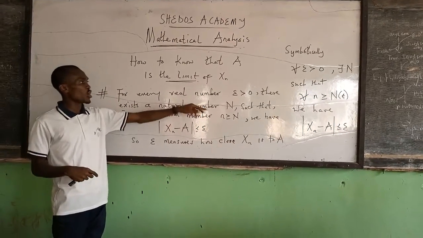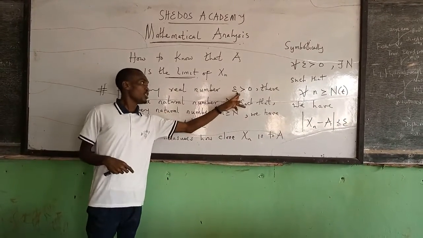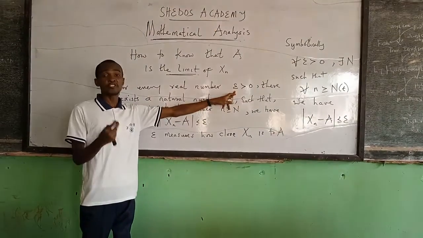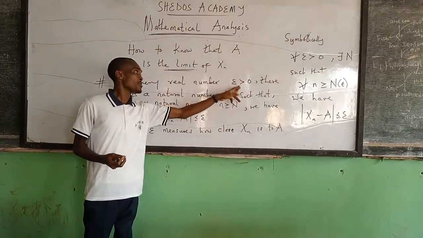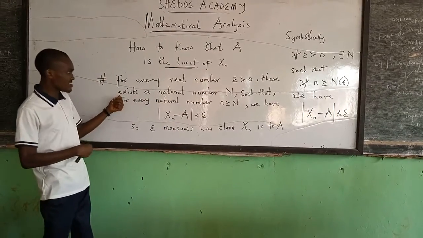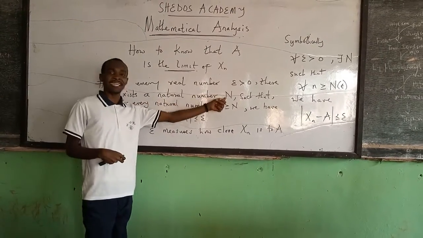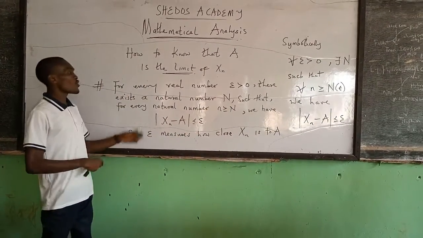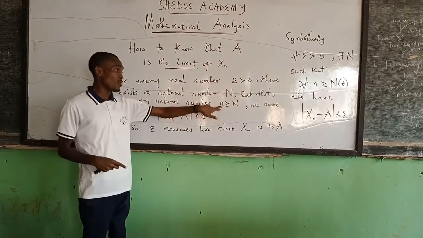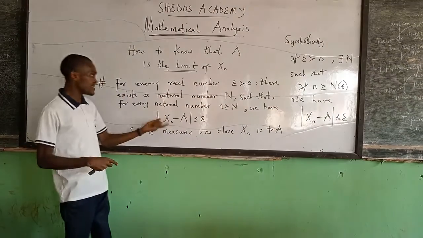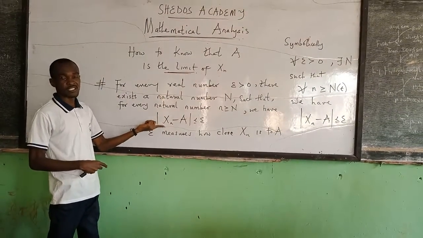For every real number epsilon greater than 0, chosen to be so small, but it must be a number greater than 0, there exists a natural number N. We can find a natural number such that for every natural number n greater than or equal to that natural number N we found, this condition is satisfied.